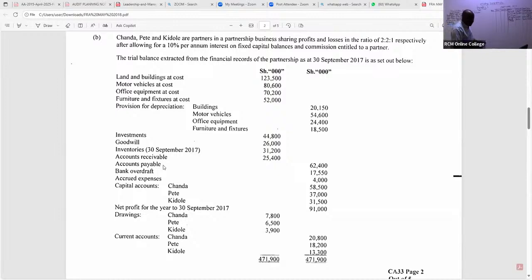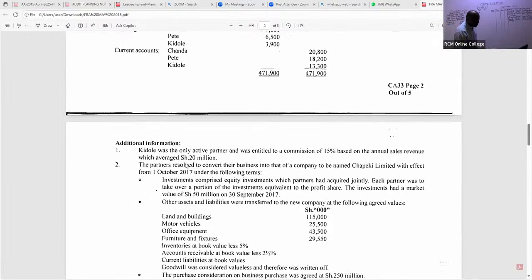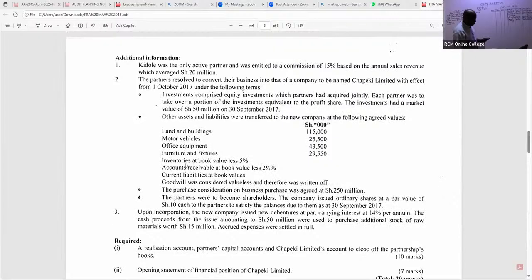And of course, they have told us here. Please listen. First of all, listen. They have told us somewhere here that current liabilities, you can see here, were taken at book values. Even if they never told us, that is the rule. So all the current liabilities, what do we have there?